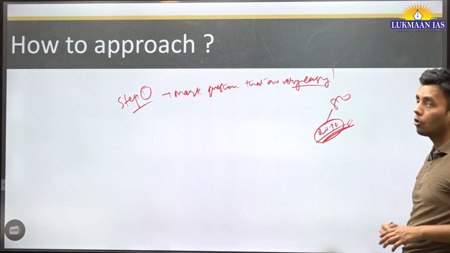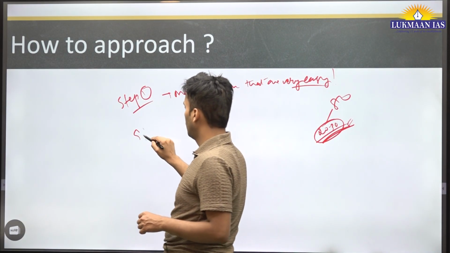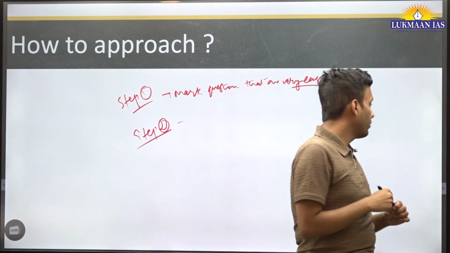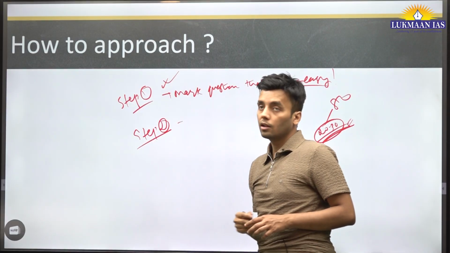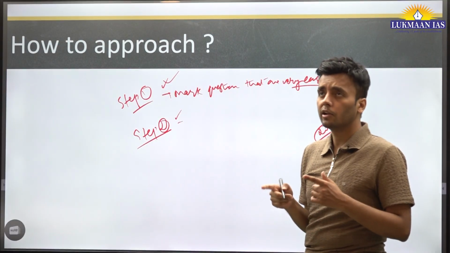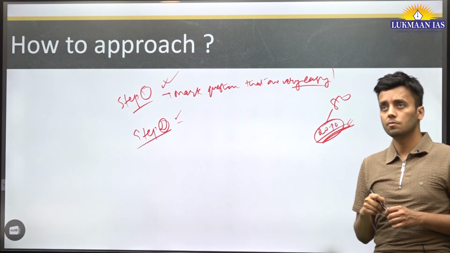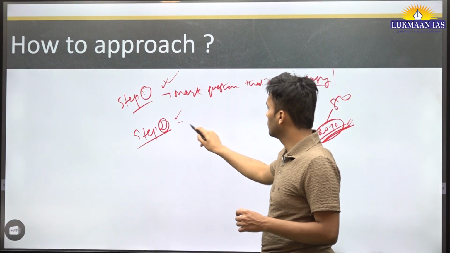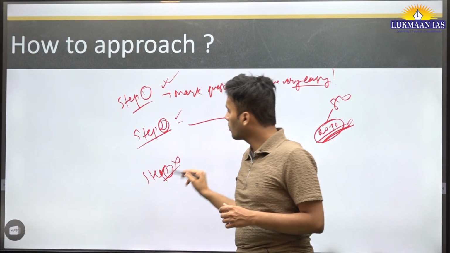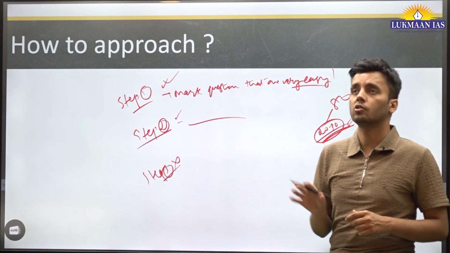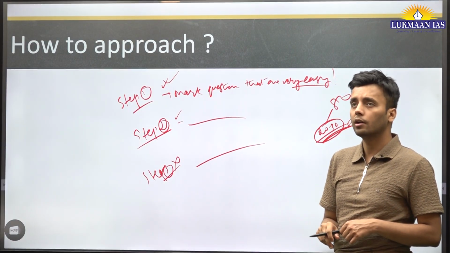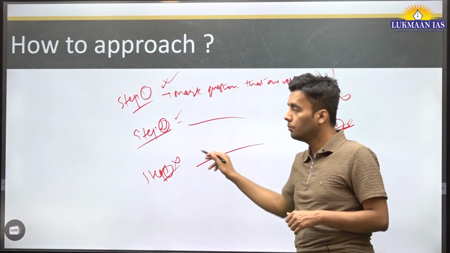So mark all those. Then step 2 is to give a double tick to those that are easily solvable and a single tick to those that require a bit of thinking, where it can be solved but there is a scope that it may go wrong. And step 3: eliminate those that have the highest chance of going wrong. We are not supposed to touch those. We will read them, get to know that we cannot attempt them, and eliminate them.